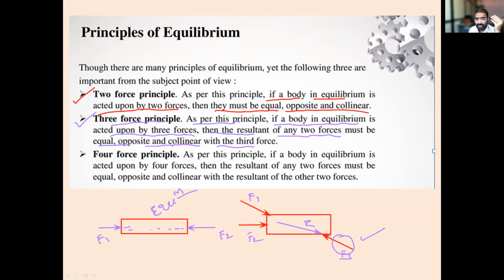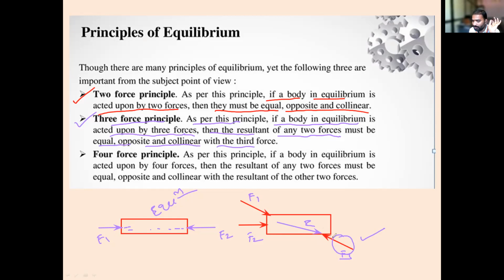Once again, read the statement. Three force principle. As per this principle, if a body is in equilibrium, acted upon by three forces, then the resultant of any two forces must be equal, opposite and collinear with the third force. What is the resultant of these two?